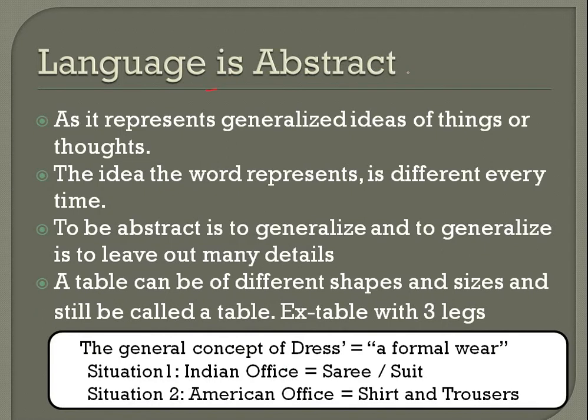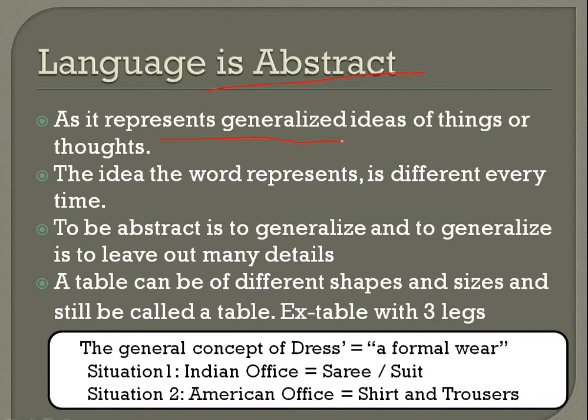Language is abstract. How? As it represents generalized ideas. Pen, paper, rubber, or you can say eraser, sharpener, paintbrush, paint. What does it come under the heading of? It comes under the heading of stationery. So you give a generalized thing.